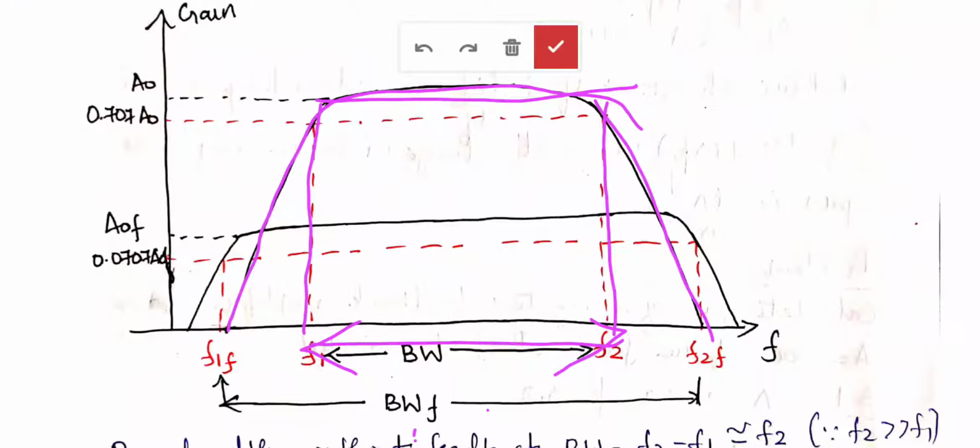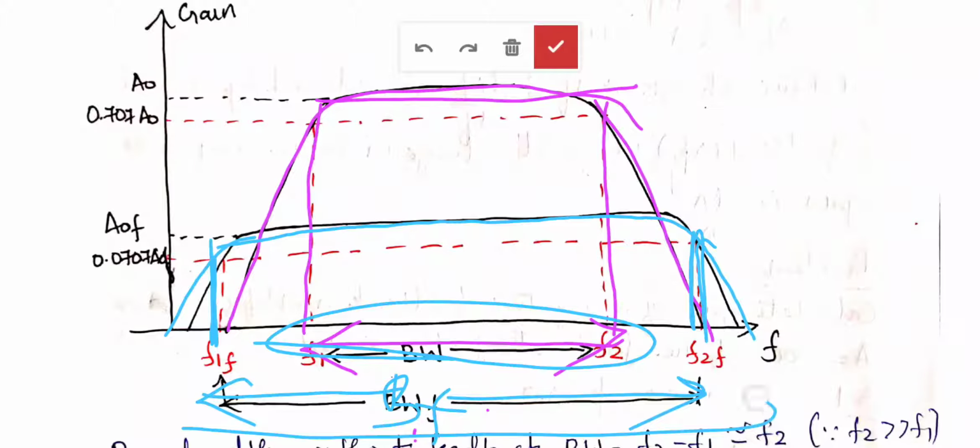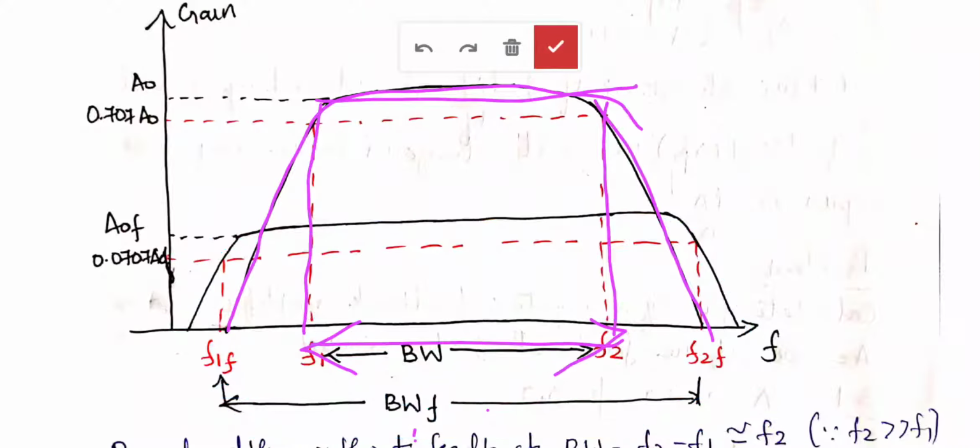And for the amplifier with feedback, the gain will be reduced. This is the plot with feedback, where the gain is reduced. This is the lower cutoff frequency F1F, and this is the upper cutoff frequency F2F. From this figure it is clear that this is the bandwidth with feedback. You can see the bandwidth without feedback is less and the bandwidth with feedback is very high. So the gain is reduced by a factor of 1 plus A beta and bandwidth is increased by a factor of 1 plus A beta.